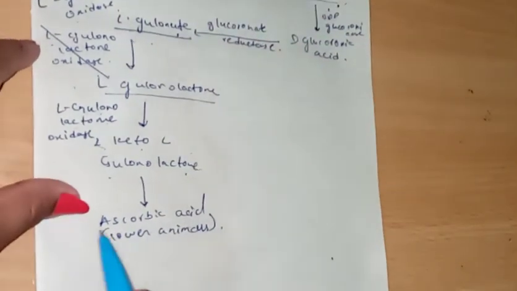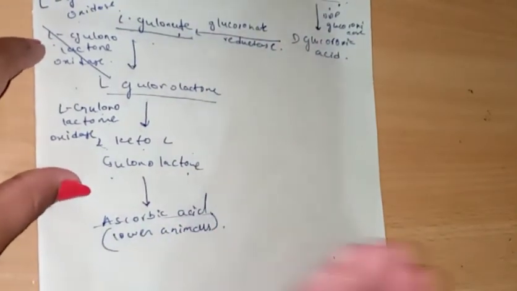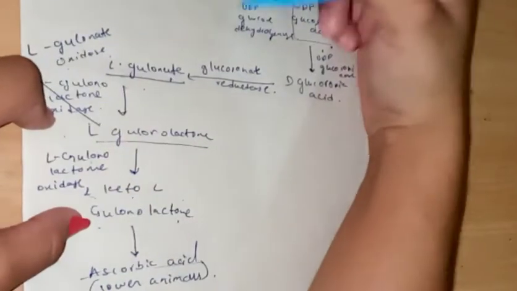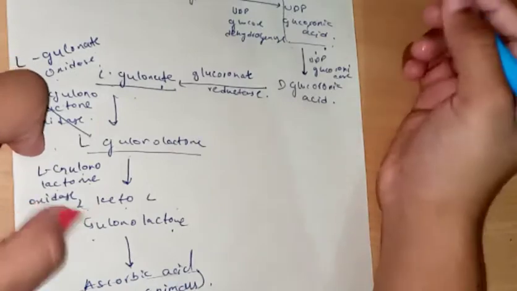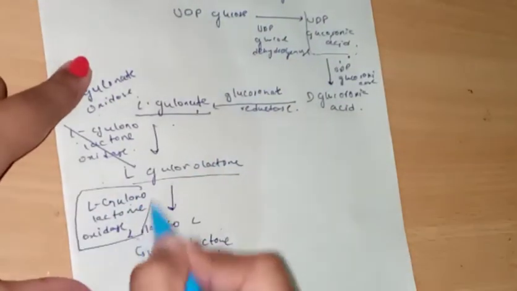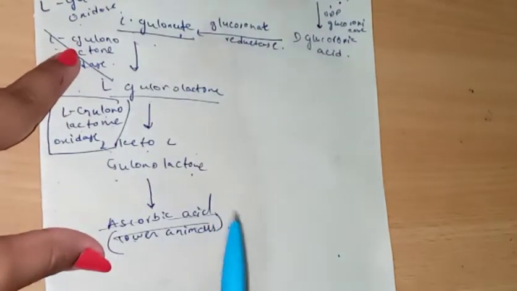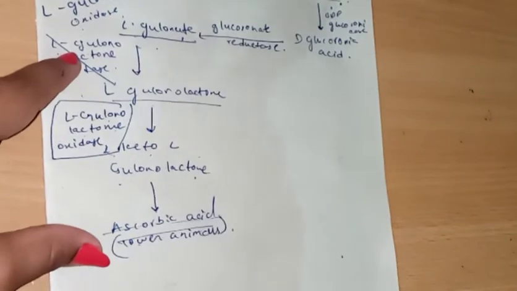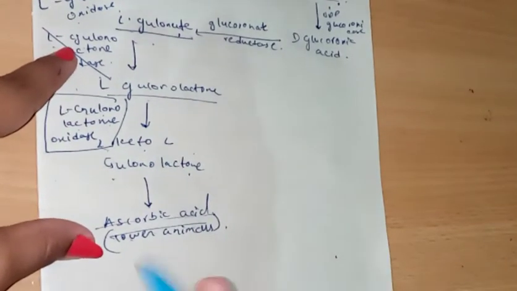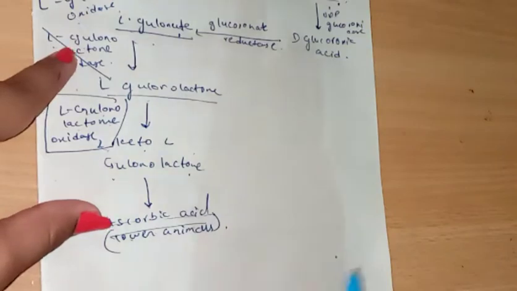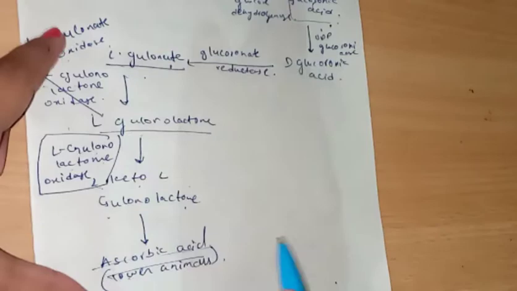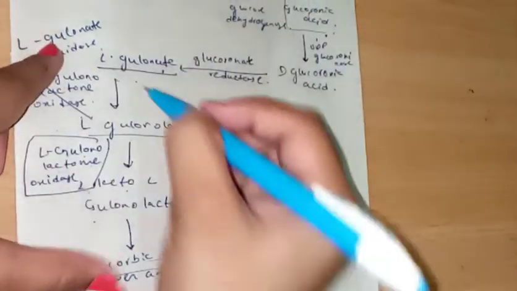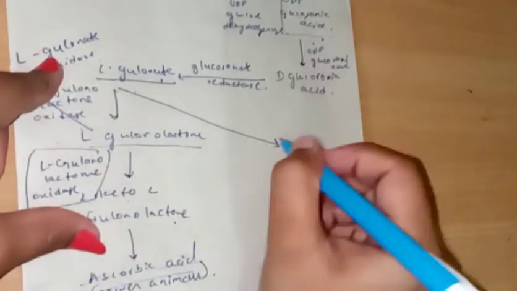So in lower animals, ascorbic acid is prepared in the body itself, while in primates like humans and bats and all other primates, this L-gulonolactone oxidase is not present in the body. So that is the reason ascorbic acid is an essential vitamin which must be taken from the diet, and it's not prepared in the body itself. So this is the path which happens in lower animals, while the other path which happens in primates is